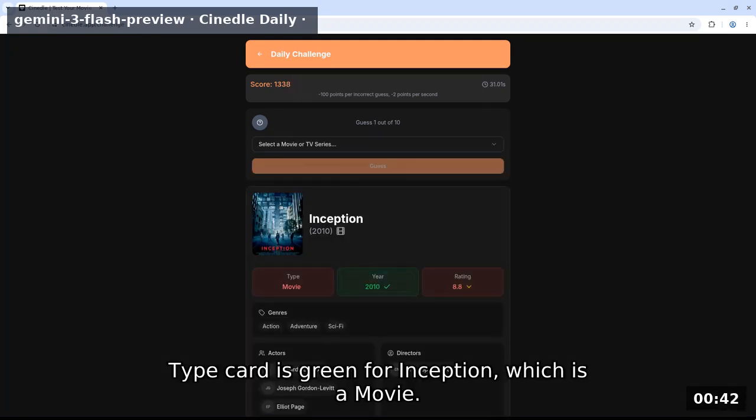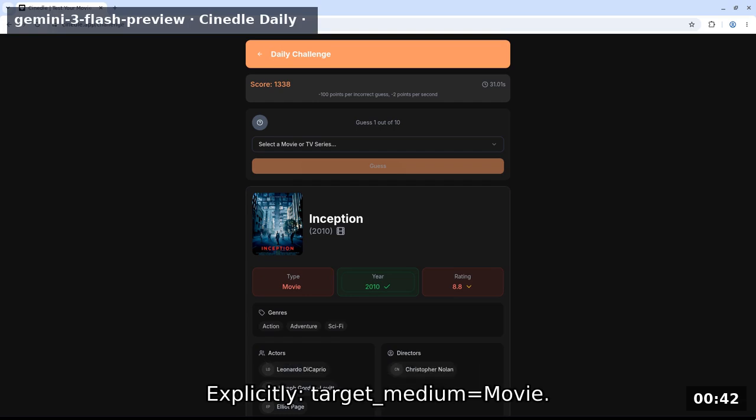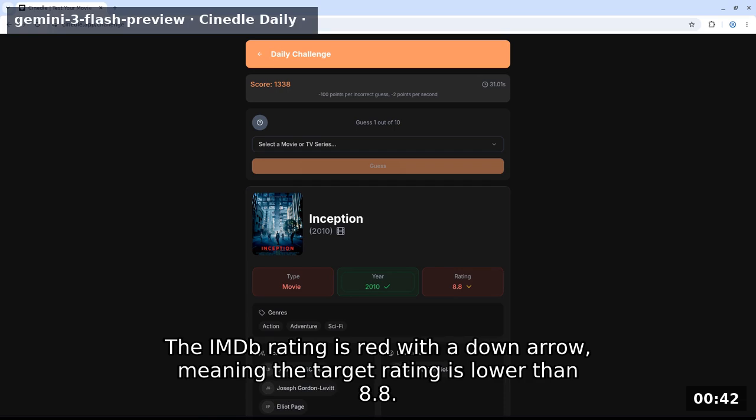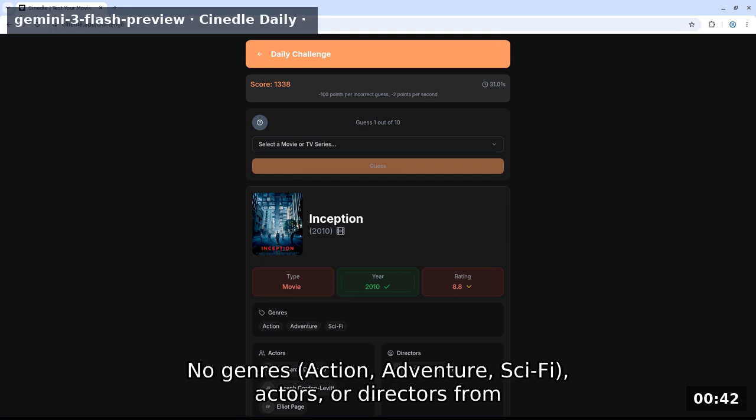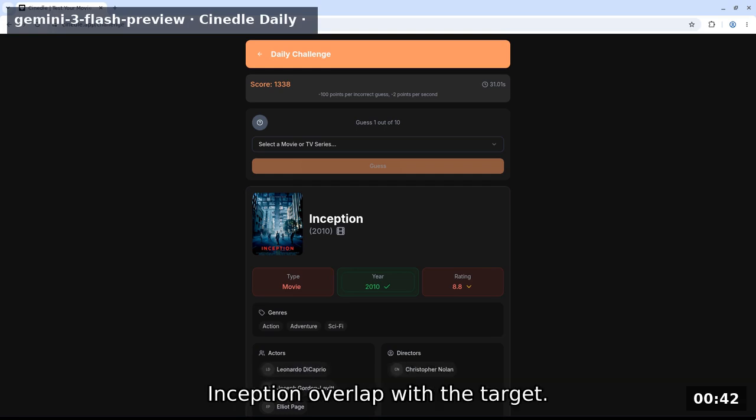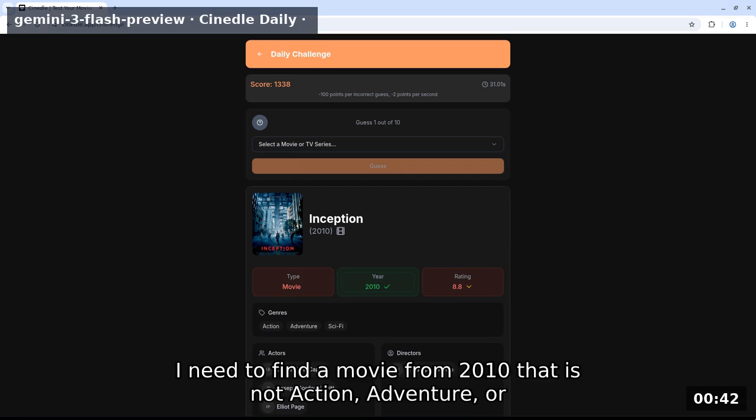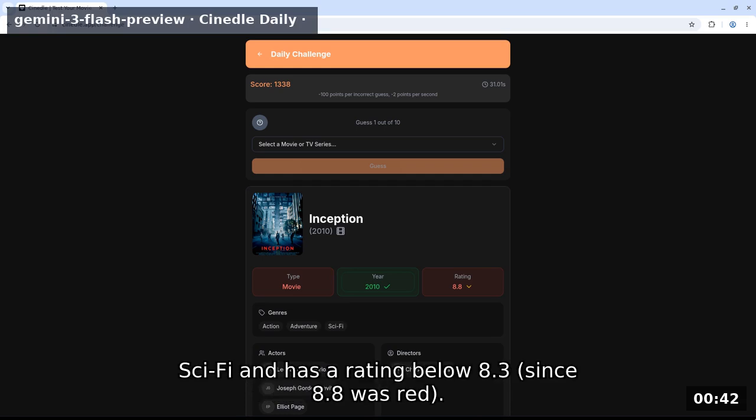Type card is green for Inception, which is a movie. Explicitly, target medium equals movie. The year 2010 is a perfect match, green. The IMDb rating is red with a down arrow, meaning the target rating is lower than 8.8. No genres (action, adventure, sci-fi), actors, or directors from Inception overlap with the target. I need to find a movie from 2010 that is not action, adventure, or sci-fi and has a rating below 8.3, since 8.8 was red.